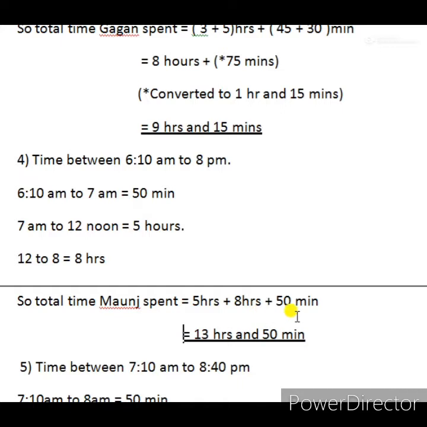First we have to add, that means 5 hours plus 8 hours and 50 minutes. So total how many hours? 13 hours and 50 minutes. Manoj spent 13 hours and 50 minutes outside.